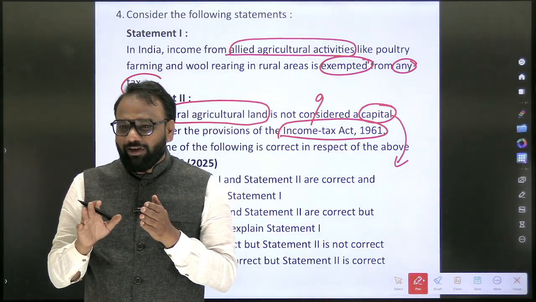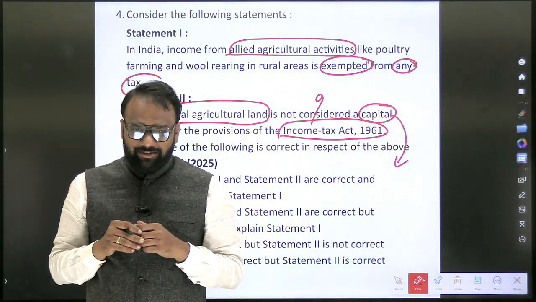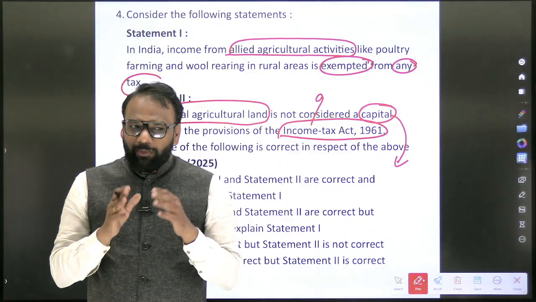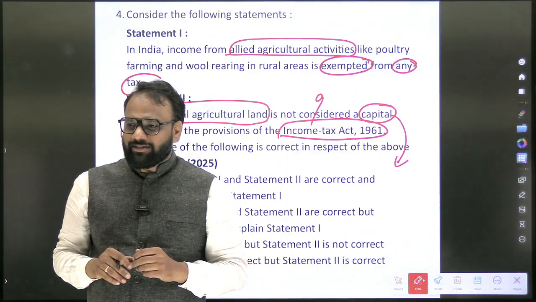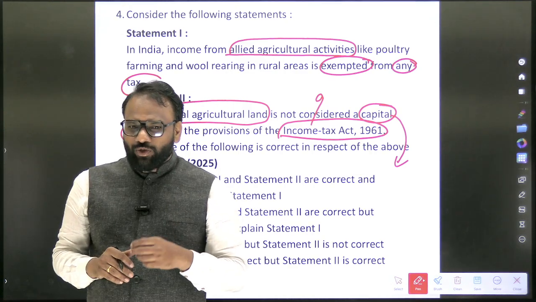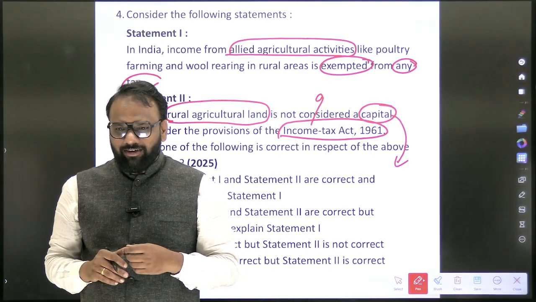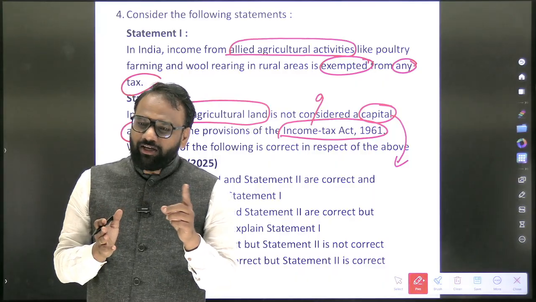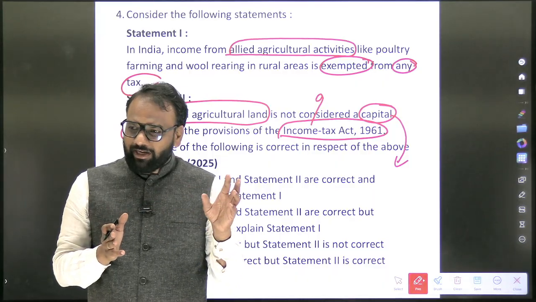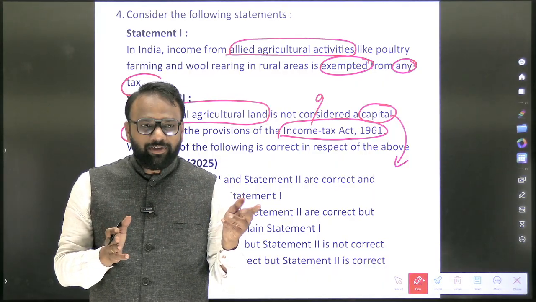No. Okay, you will not pay capital gains tax. Now next, let's assume you have land in the urban area. So you have bought it for 20 lakhs. Next, you will sell it for 30 lakhs. So what is the capital gain that you have made? When you sell it, whatever the profit you make, should you pay the capital gains tax or not? You should pay the capital gains tax.